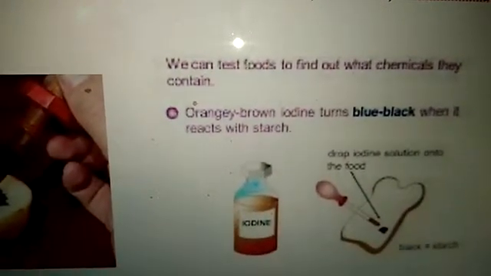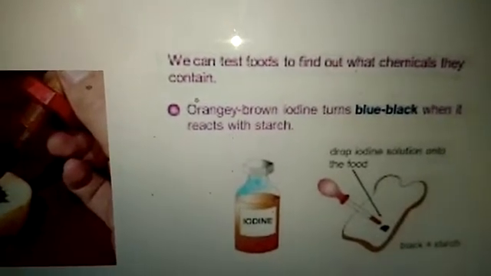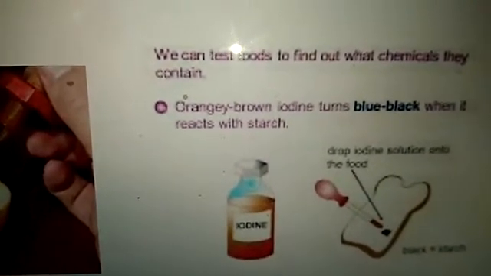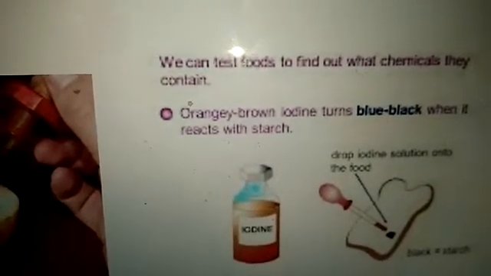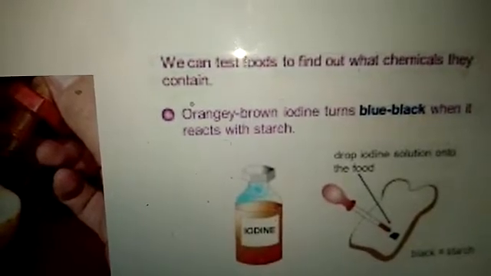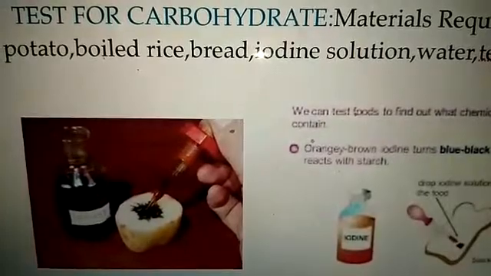Now the same with bread. With the dropper, we take a few drops of iodine solution and put it onto the bread. You can see that the place we had put it changes into blue-black color, and this shows that there is a presence of starch. Now besides this, we can also take boiled rice.